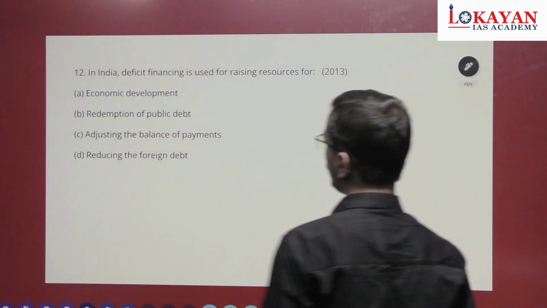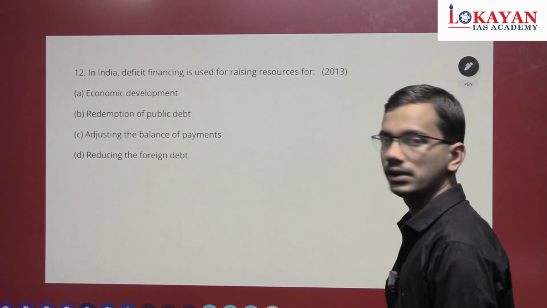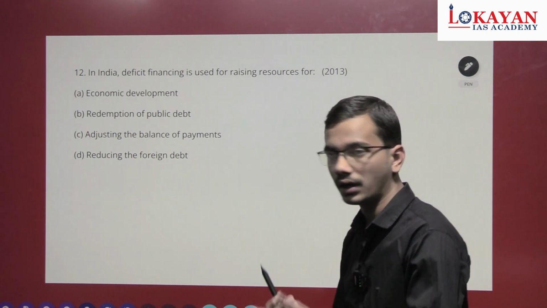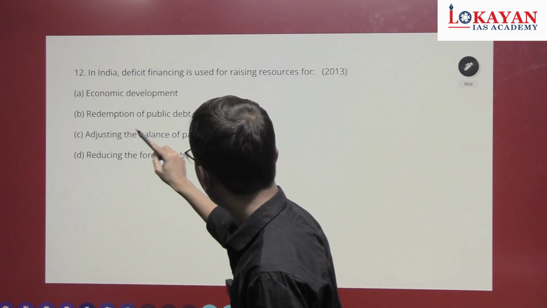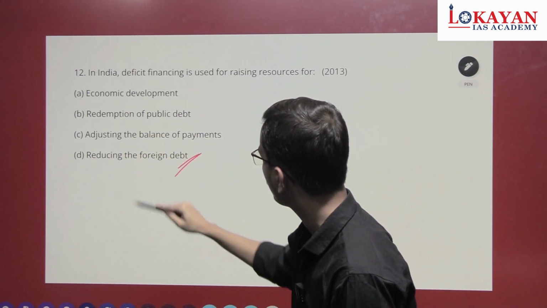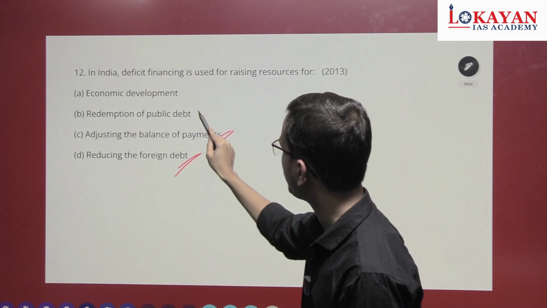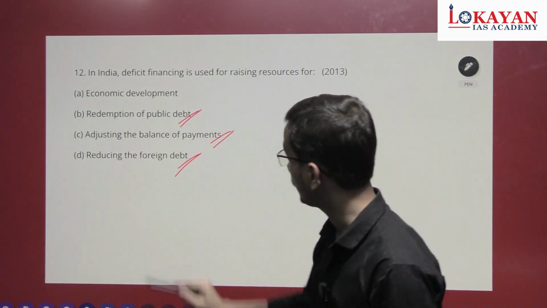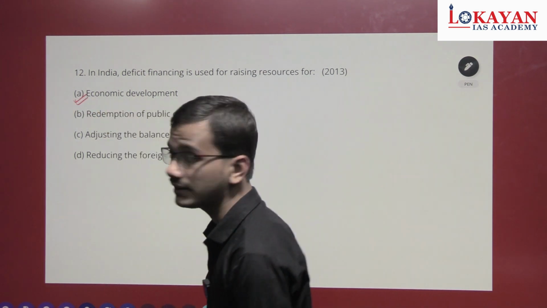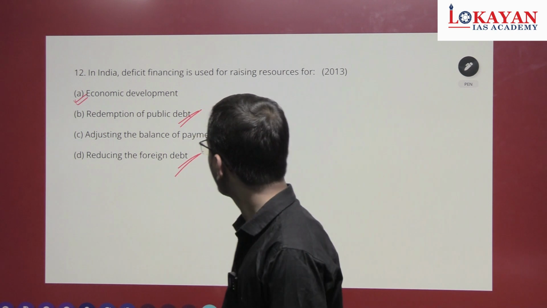In India, deficit financing is used for raising resources for... In such questions we have to choose the most appropriate answer. See, read B, C and D: reducing foreign debt, adjusting balance of payment, redemption of public debt. Not correct. Economic development: India is a developing country. We are a welfare society.